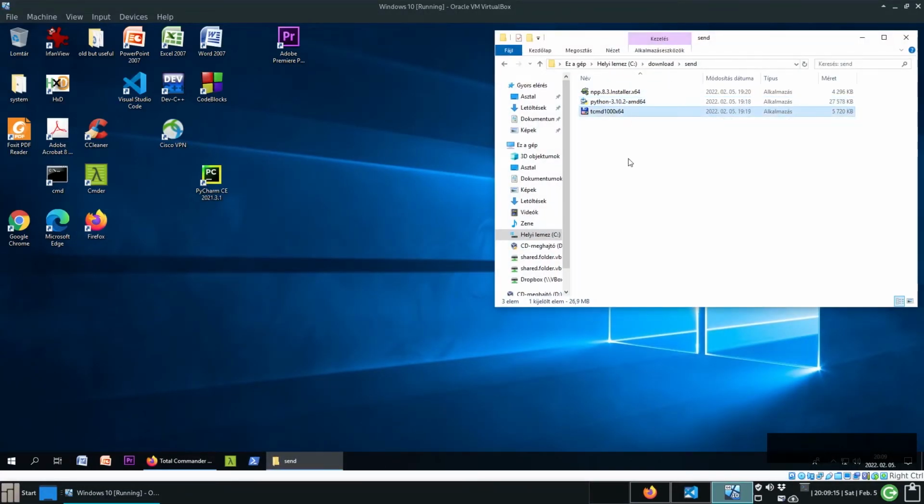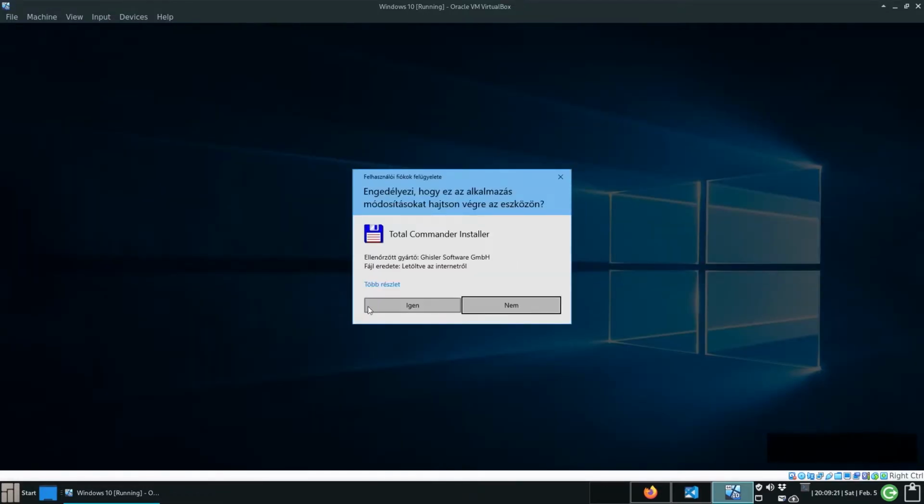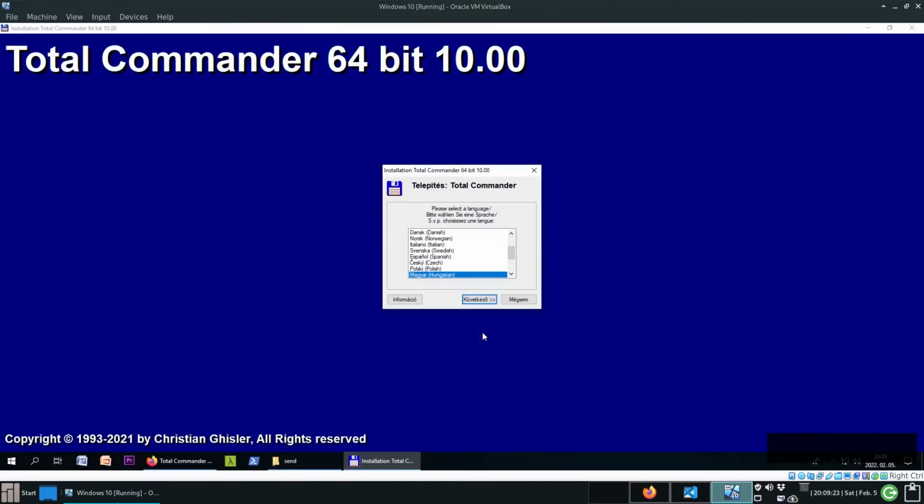And when it's done, launch it and let's install it. Okay, I will install the English version. Yes, and we can put it in program files. Good.